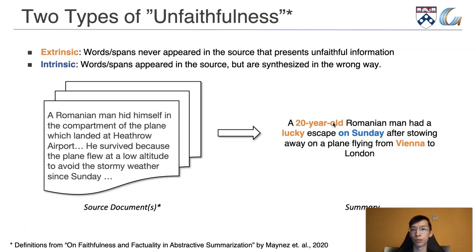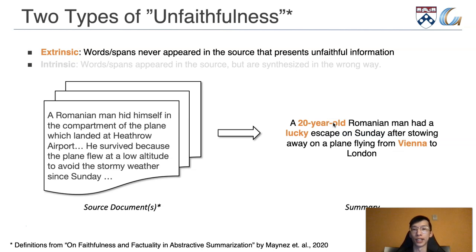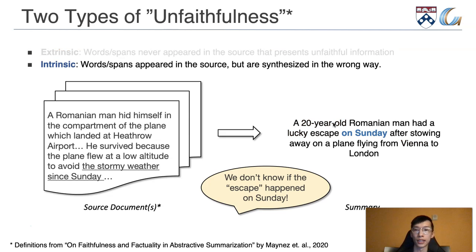In our experiments, we found that roughly there are two types of unfaithfulness in summaries. The first type being extrinsic hallucinations, where some of the words never appear in the source, and as a consequence they present unfaithful information. The second type is intrinsic hallucination, where the words or spans actually appeared in the source but are used in the wrong way in the summary.